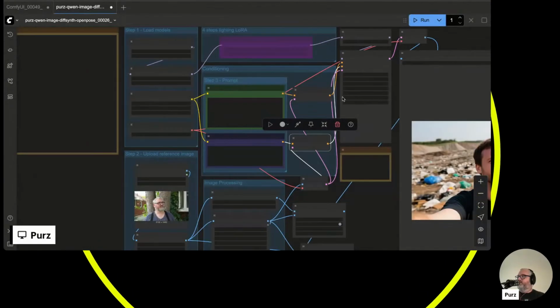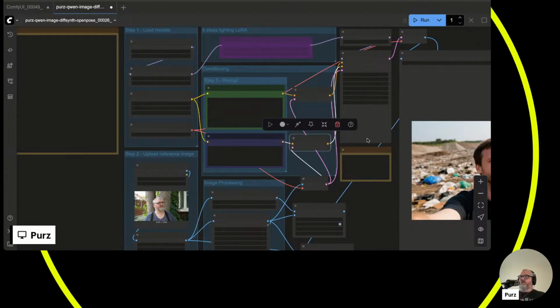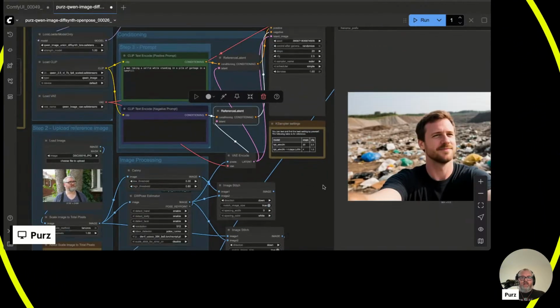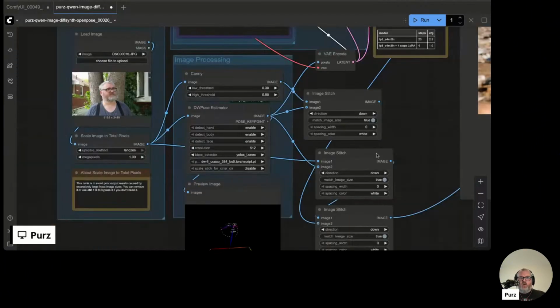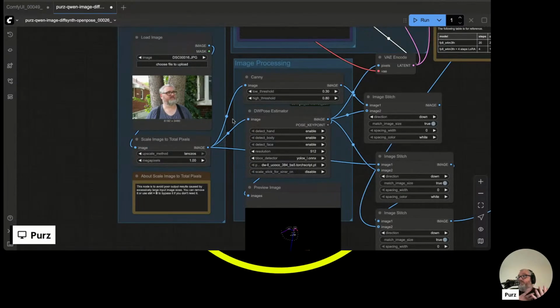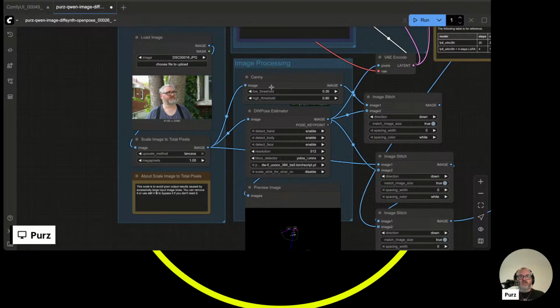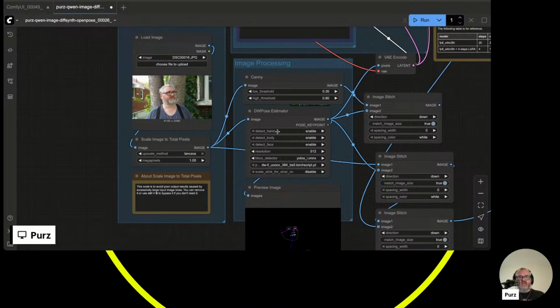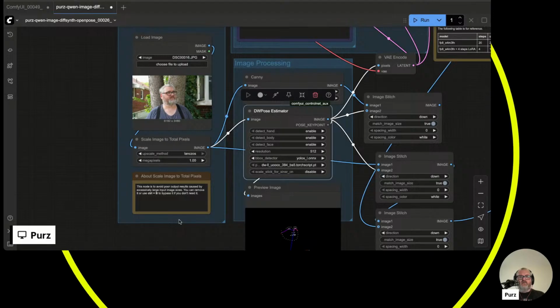All right, friends, let's jump back to the old stream here. There we go. So yeah, let's get back into it. We tested Canny, we tested OpenPose, but someone was asking, does it work better with depth? Does it work better with other things? Let's try it. So instead of using DW Pose, I'm going to grab a depth.